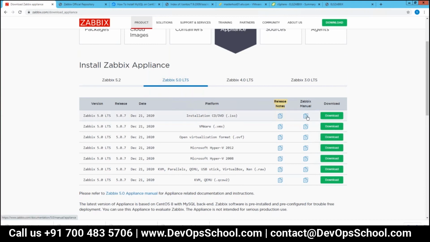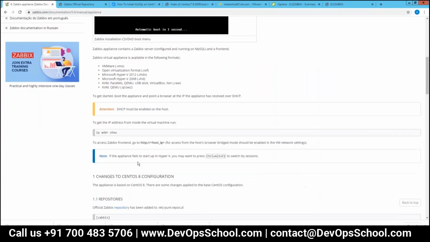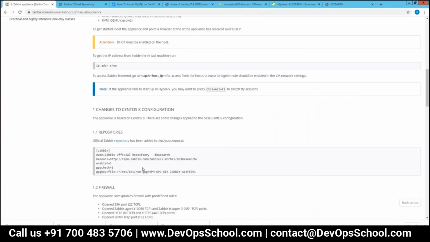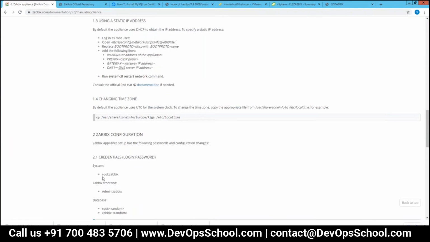Release notes, and then the documentation is here. Yeah, the system user is root and the password is Zabbix. Root and Zabbix, okay. Front end is admin and Zabbix. Yes.